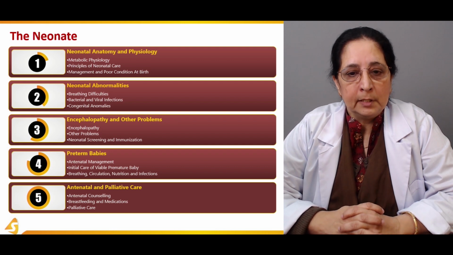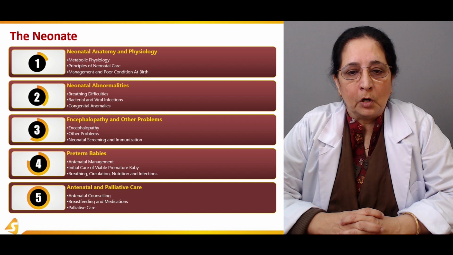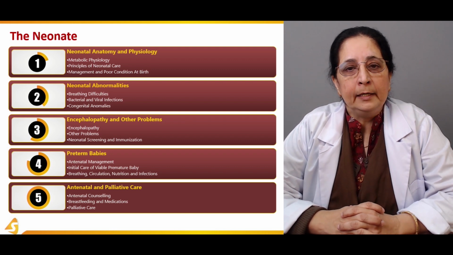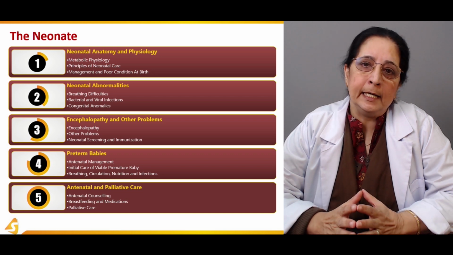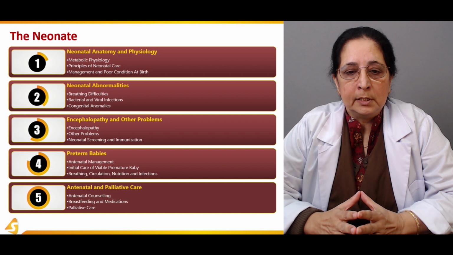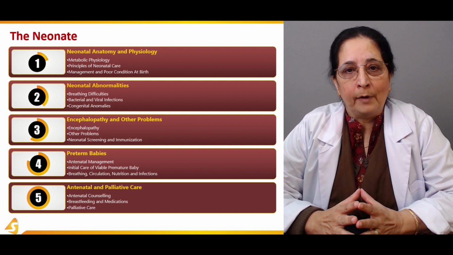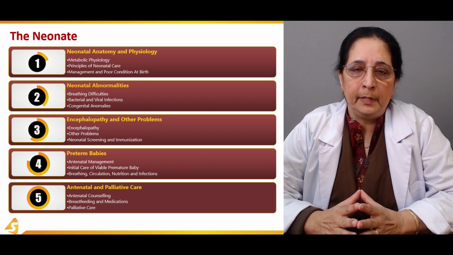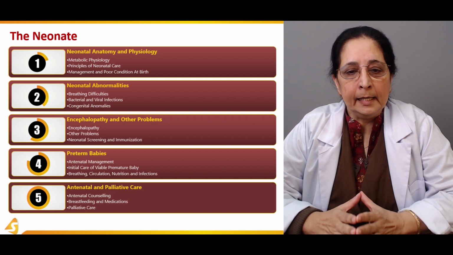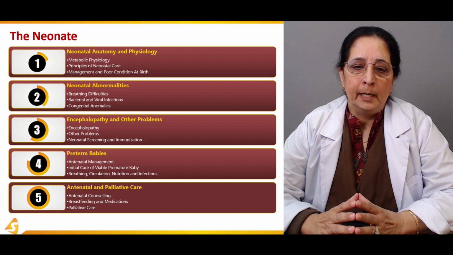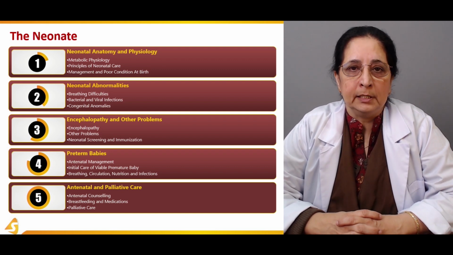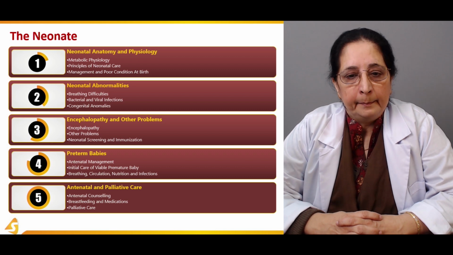Then in the fourth section of our lecture, we will talk about the preterm babies, how we can do the antenatal management in the preterm babies, what's the initial care of viable premature baby. Viable means a live baby. And then how we can manage breathing, circulation, nutrition, and infections in the preterm babies.